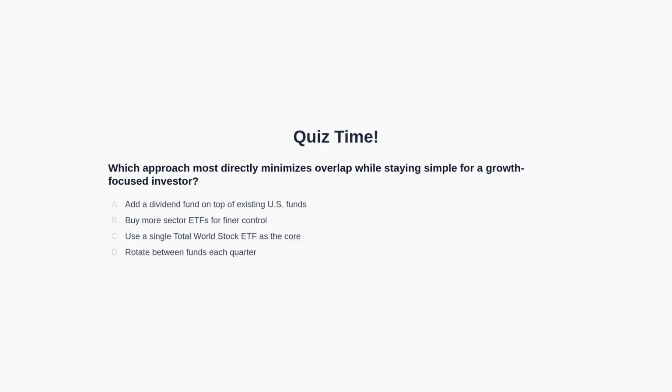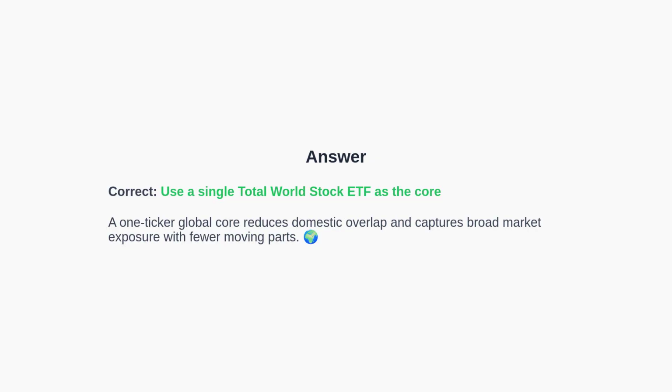Next, the second quiz question. Here are the options. Pause and consider the best answer. The explanation follows immediately. The answer: using a single Total World Stock ETF as the core. This reduces domestic overlap, improves global diversification, and keeps the process simple and cost-effective.